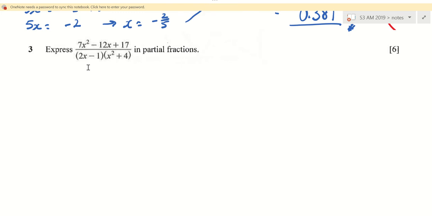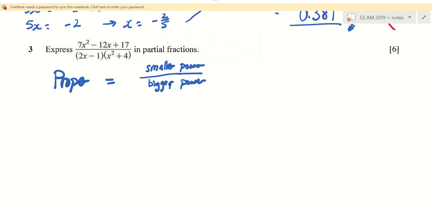Can I check? Okay. Proper means this is smaller power over bigger power. Cannot be equal. Equal is improper already. So let me give you an example.